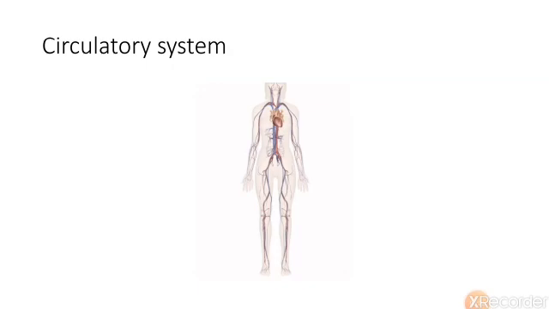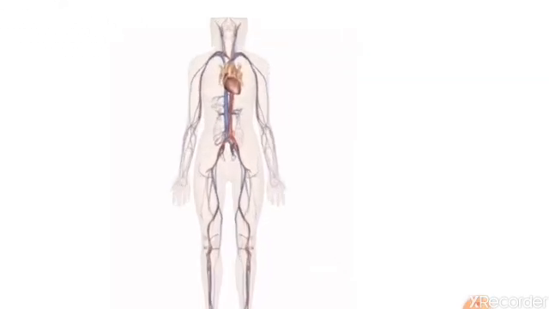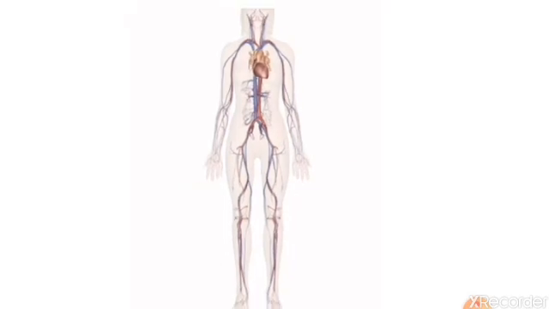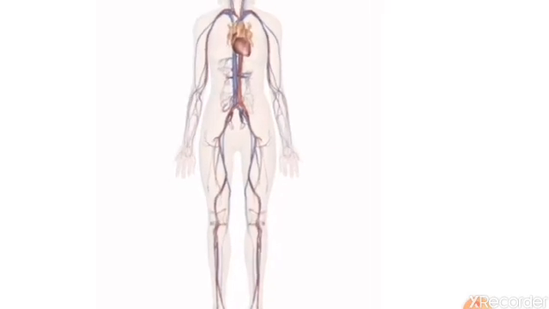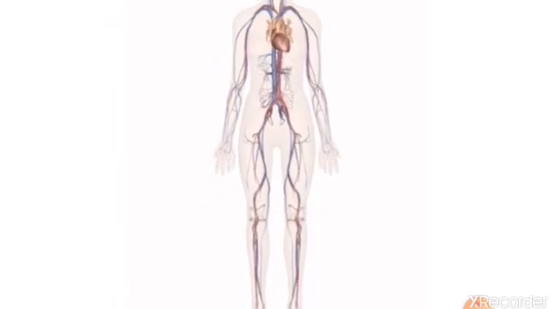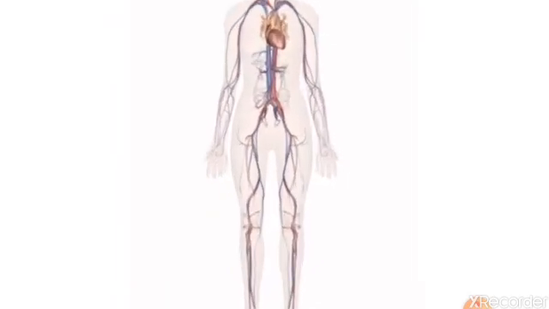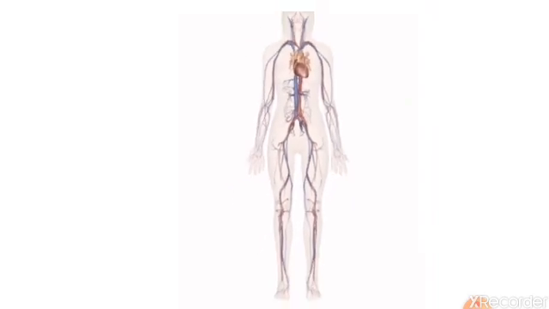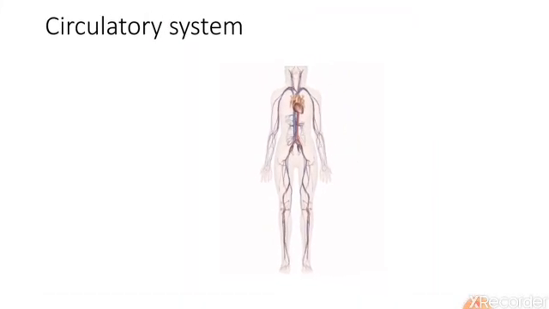After that, the next picture is about the circulatory system. This is a picture of the circulatory system. You can see here a heart, and blue and red pipe-like structures all over our body. These are called arteries and veins. We are going to learn about the circulatory system in detail.